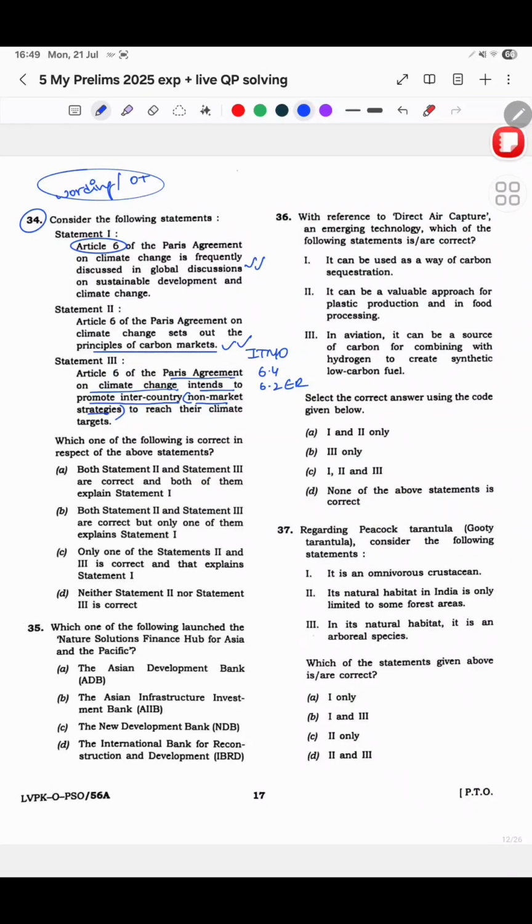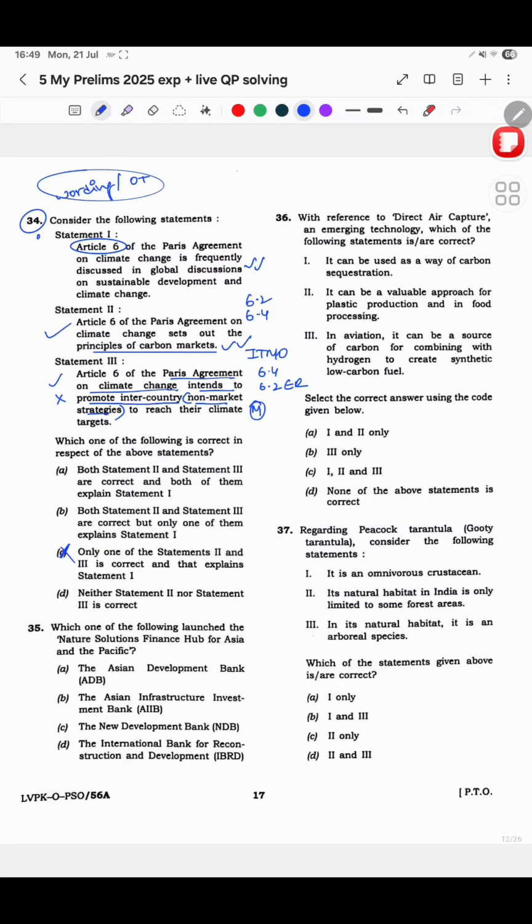This I was confused because see, Article 6.2 and 6.4 are different. And if it says non-market, then I was like, no yaar, it is discussing market strategies also. So I was like, no, how can this statement be correct, because even market trading strategies are discussed there. So I felt this is wrong, but apparently this is correct and this is also correct. So I chose option C, but this is not the answer. Or I think this is still an ambiguous point. I don't know. So this is how I approached.